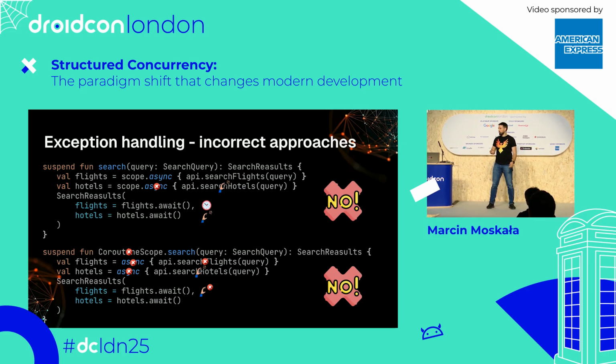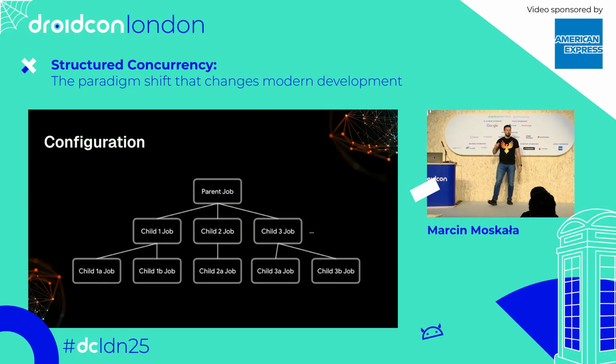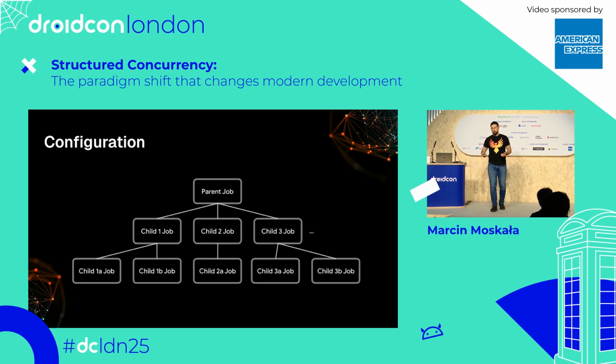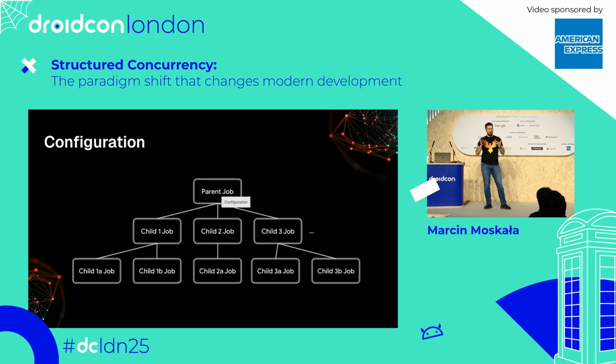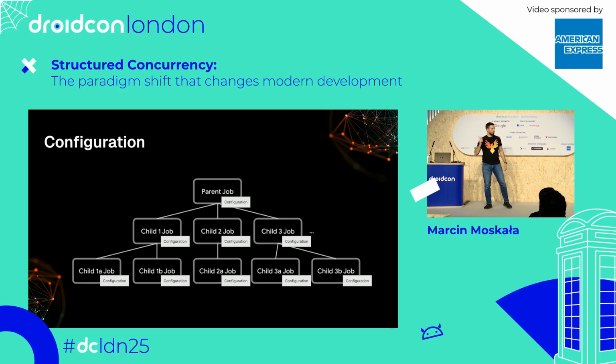Okay, so what other advantages do we have from structured concurrency? Because we covered only 2 of them so far. Another one is configuration, something that is used also quite widely in Android. So thanks to structured concurrency, the configuration of our coroutines can be specified only in the scope, and it is automatically propagated to all its children.